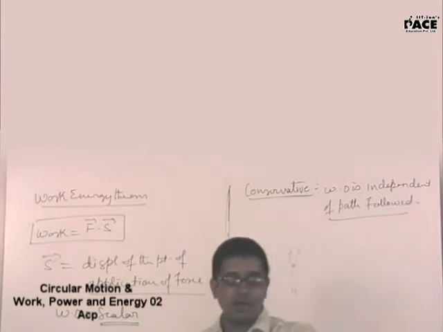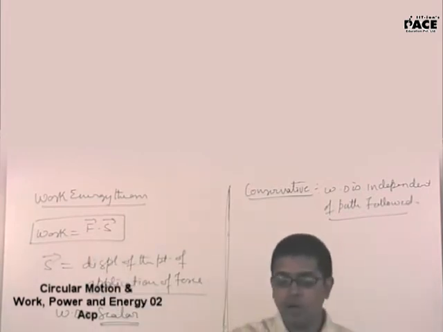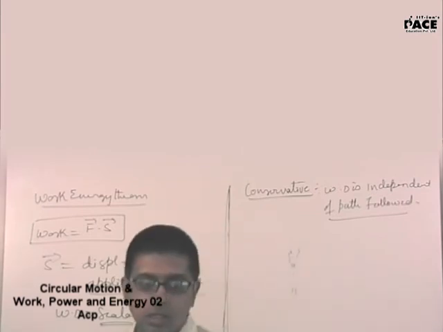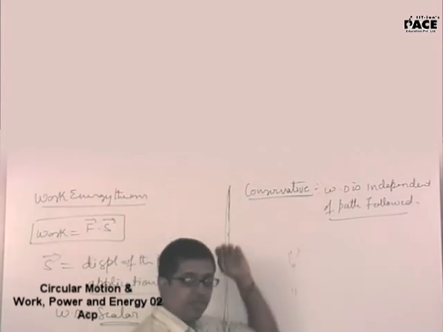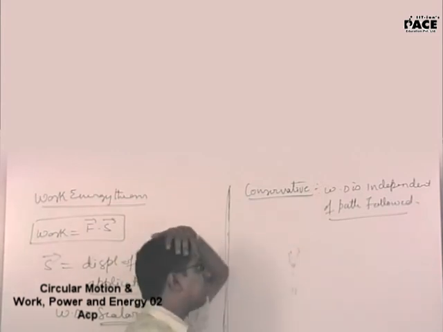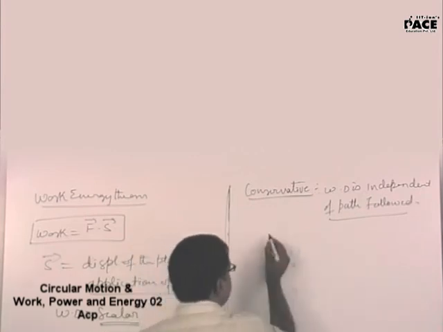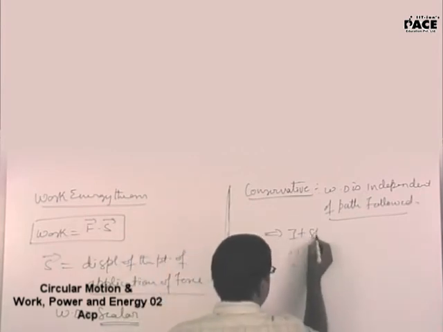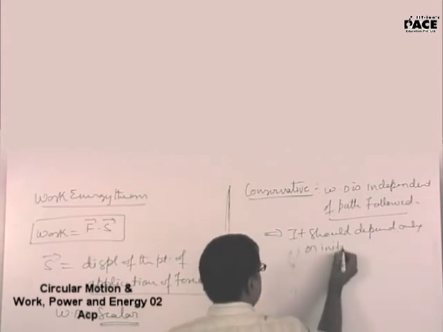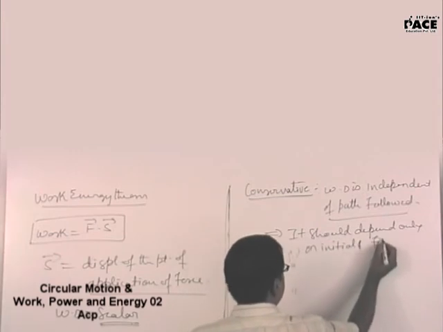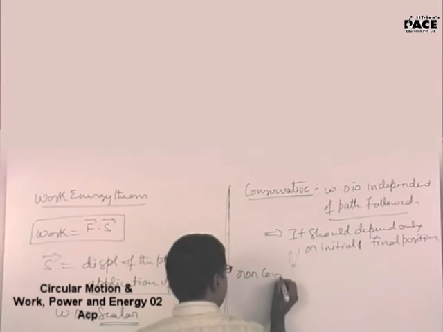When will there be work done by friction? Only if the body is sliding. Only if there is displacement at the point of contact. Yes or no? Now, what do you define as a conservative field or a conservative force? Work done is independent of the path followed. It should depend only on the initial and final positions. Then what is a non-conservative field?